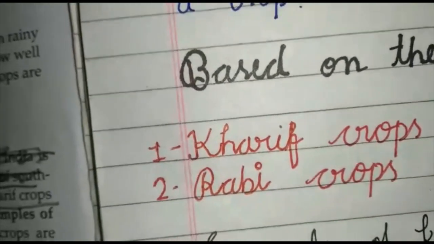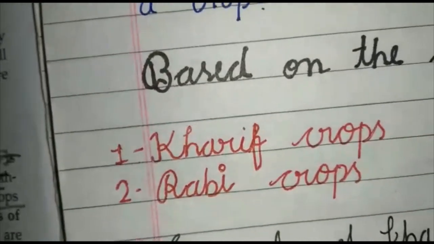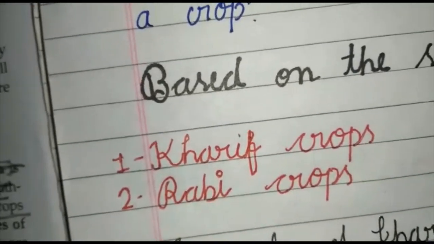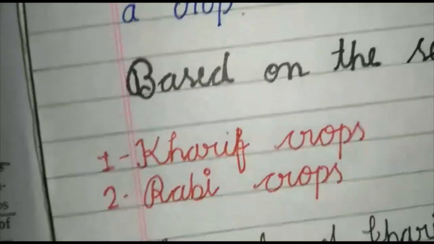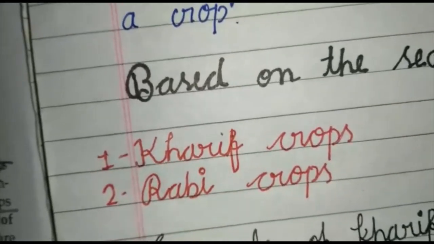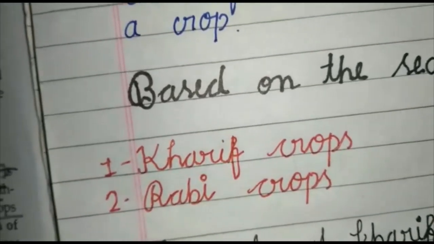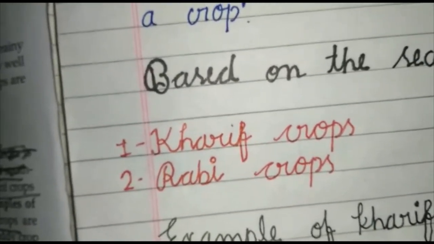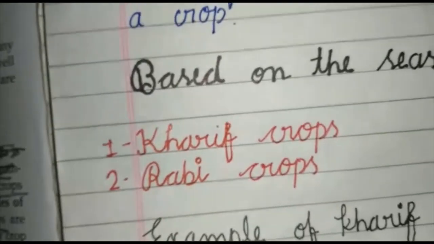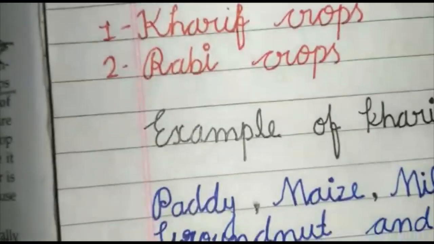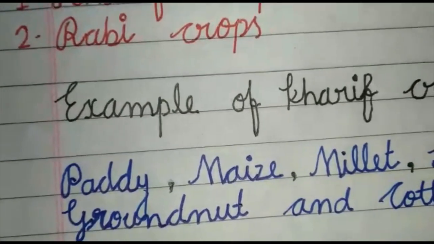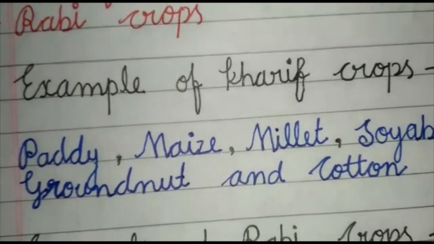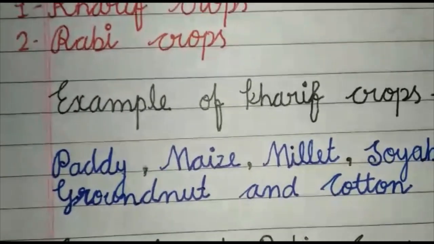The sowing for kharif crops starts in June and the kharif crops are harvested at the end of the monsoon season during September or October. The kharif crops are also called summer crops. Some examples of kharif crops are paddy, maize, millet, soybean, groundnut and cotton.